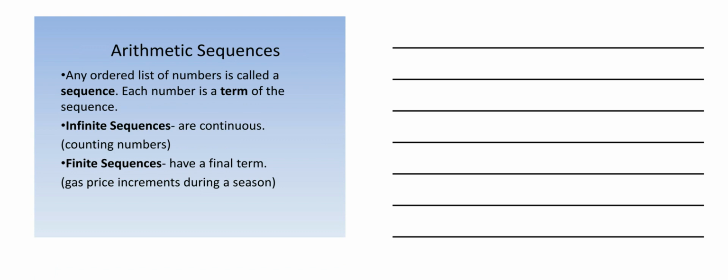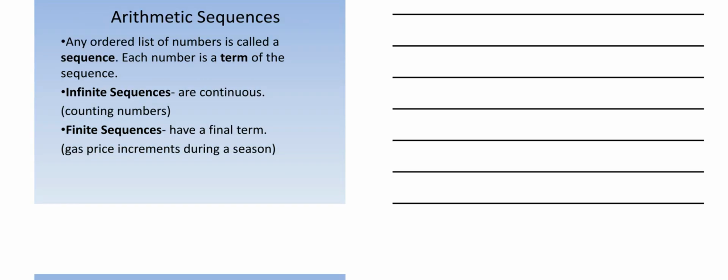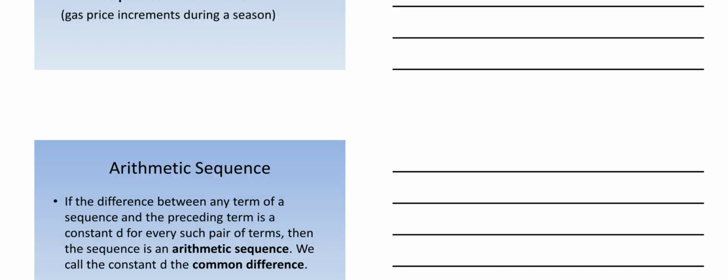We also have finite sequences. Finite sequences have a finite term. For instance, if you think about gas price increments during a season or during the year. As you may notice, let's say at the beginning of the year, it starts at a lower price by comparison to, let's say, during the summertime, it's a little higher price, right? And then as it comes back to the winter again, the price of gas goes down a little, at least a little, right? So let's say that would be a sequence, how it increases or how it decreases, or both combined depending on the case. But then you can probably separate into two. So infinite sequences and finite sequences.